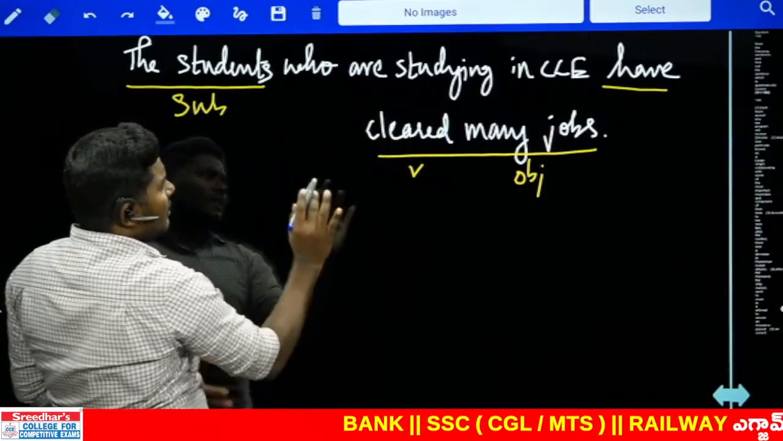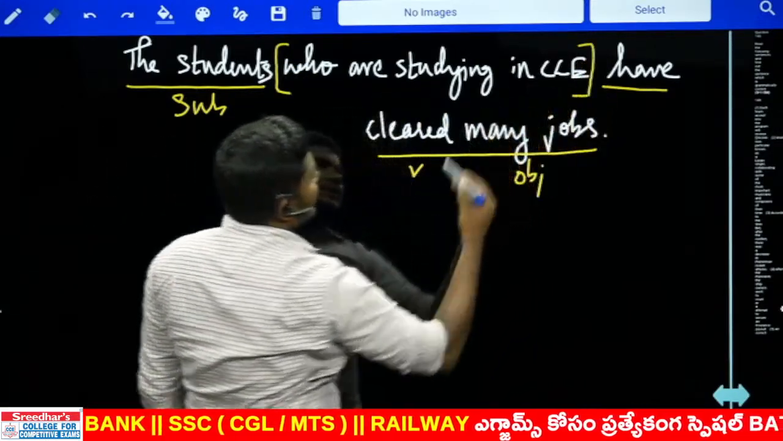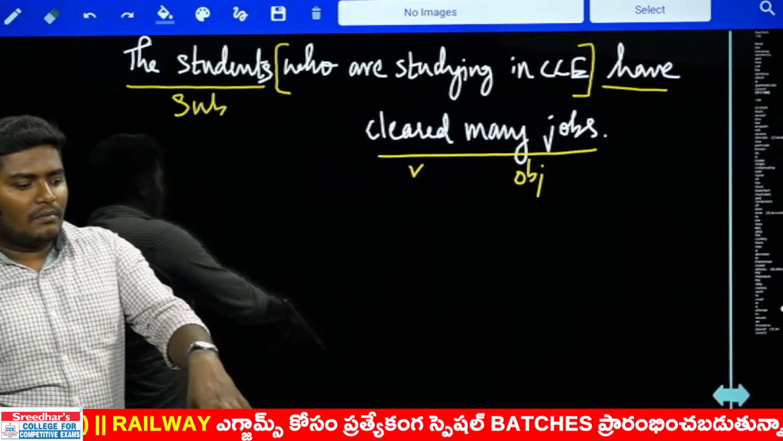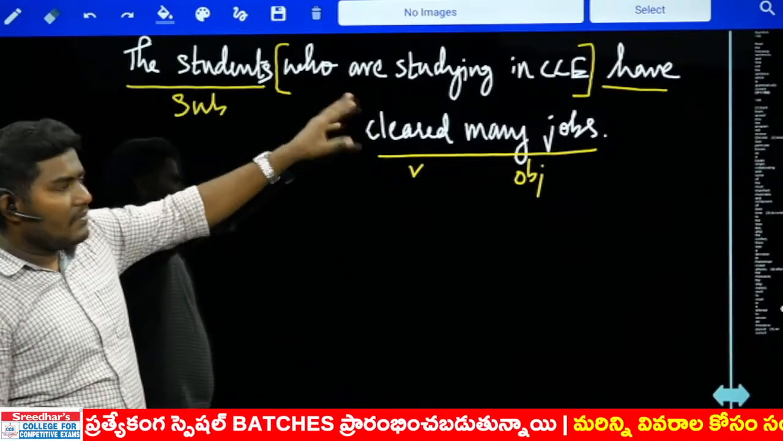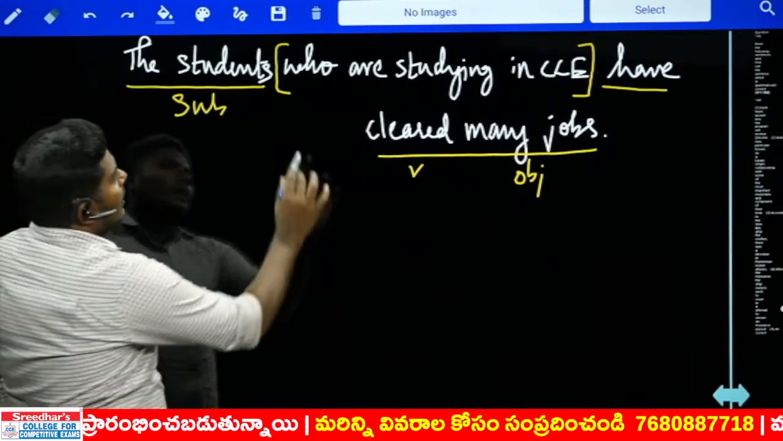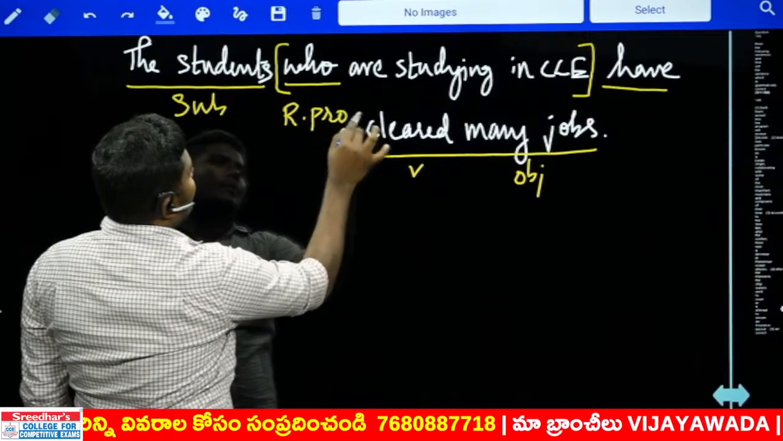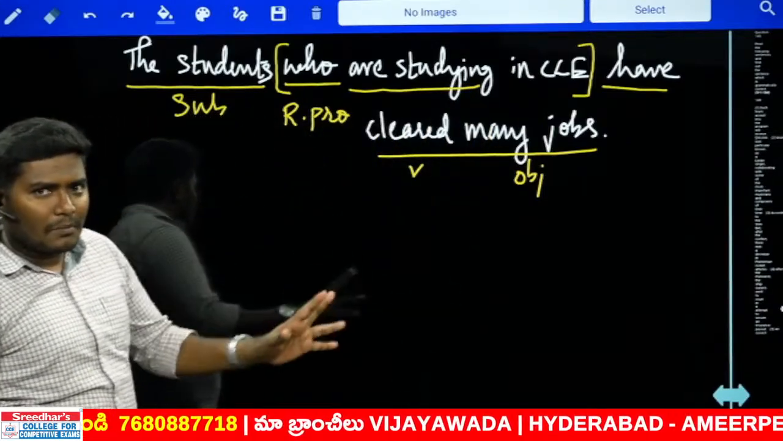Now, there is an additional information. What is the additional information? Who are studying in CCE. Because Kavya said clause there previously, I'm giving additional information to what she said. So that is a different case here. Look at this. Who is a relative pronoun, immediately followed by are studying, which is basically a verb combination.